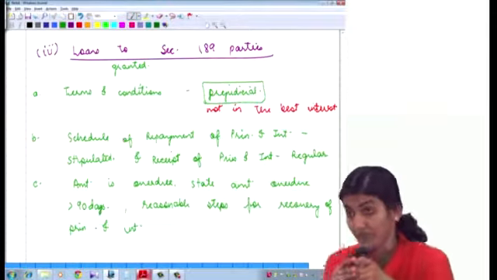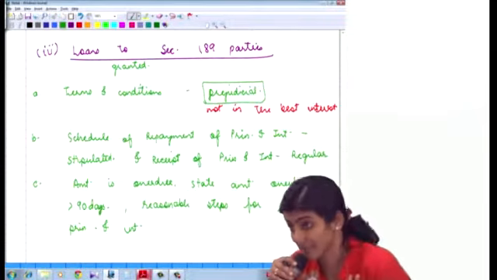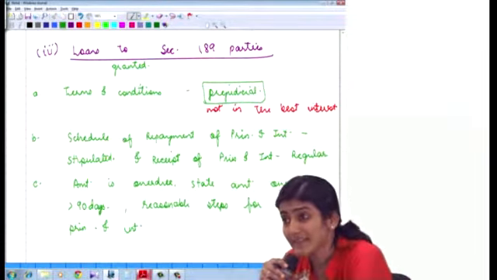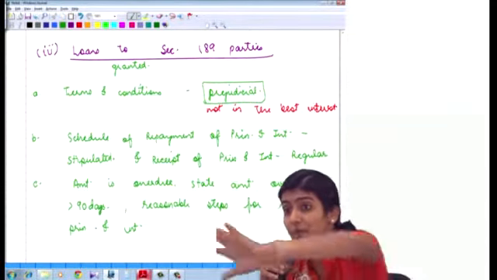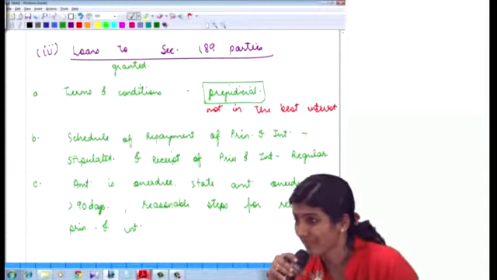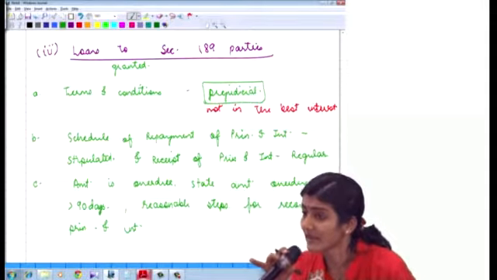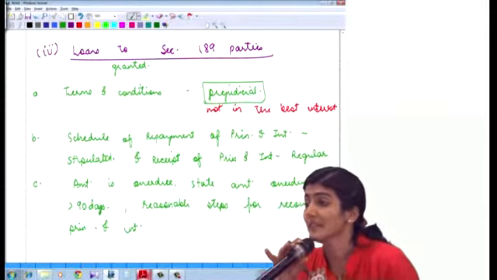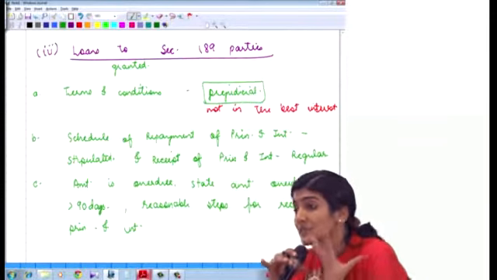Reasonable steps taken. Now, a reasonable step taken need not necessarily be a legal step. Even a gentle reminder sent could be considered as a step taken for recovery. It's not that you have to take them to the courts of law, saying the due date is over and they've not paid us the money. What does it say? Reasonable step to be taken for recovery, which need not necessarily mean a legal step. Right, so in the exam now there could be a question framed.